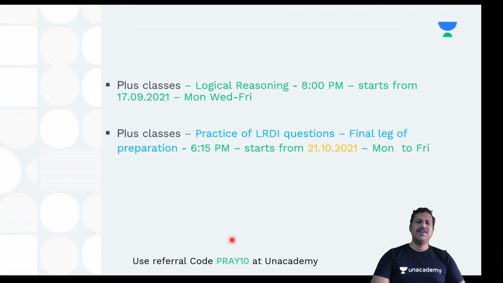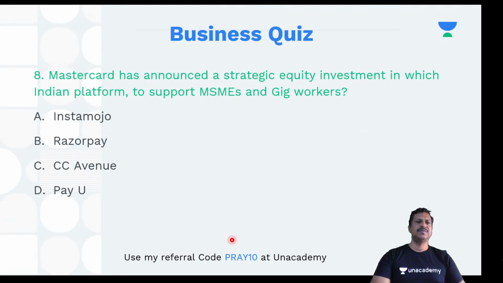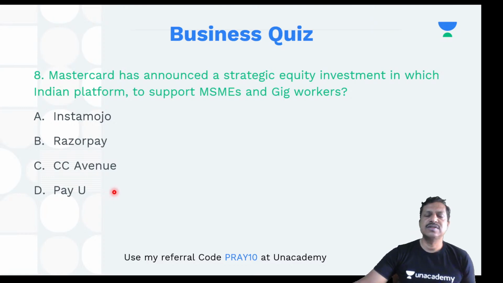All right. So now we'll have more questions. Let's go to the next one. Mastercard has announced a strategic equity investment in which Indian platform to support MSMEs and gig workers? Instamojo, Razorpay, CC Avenue, and PayU. So you can write the answer in the chat box.